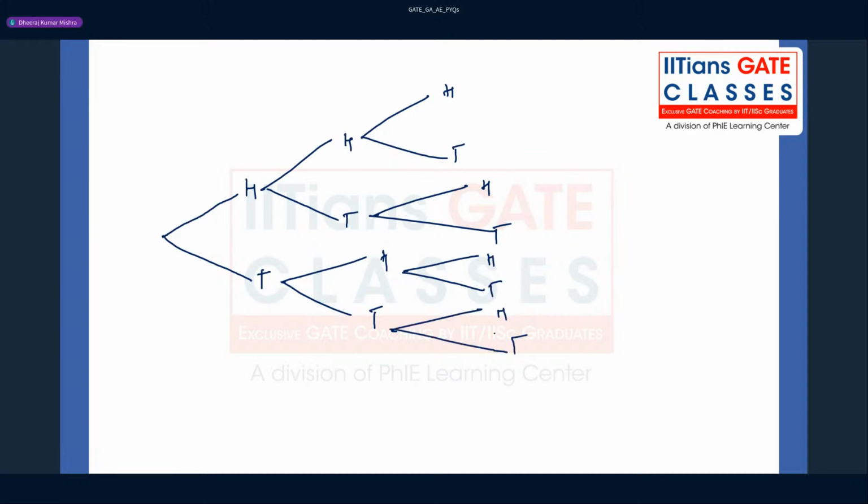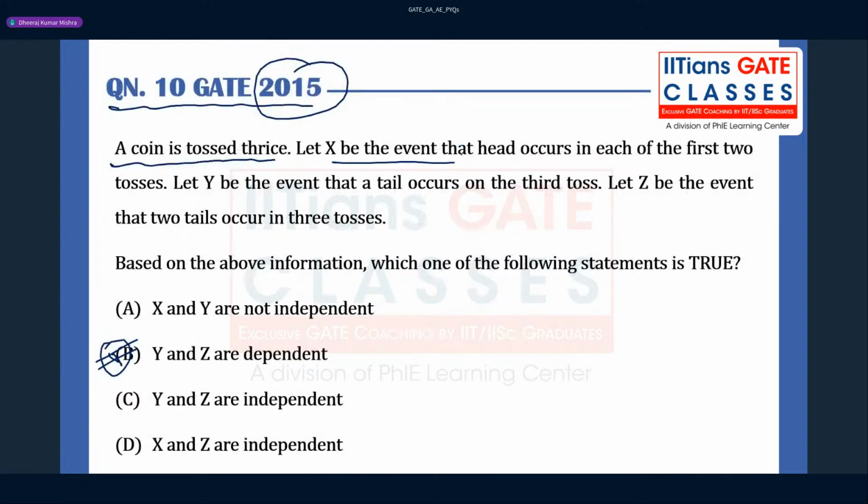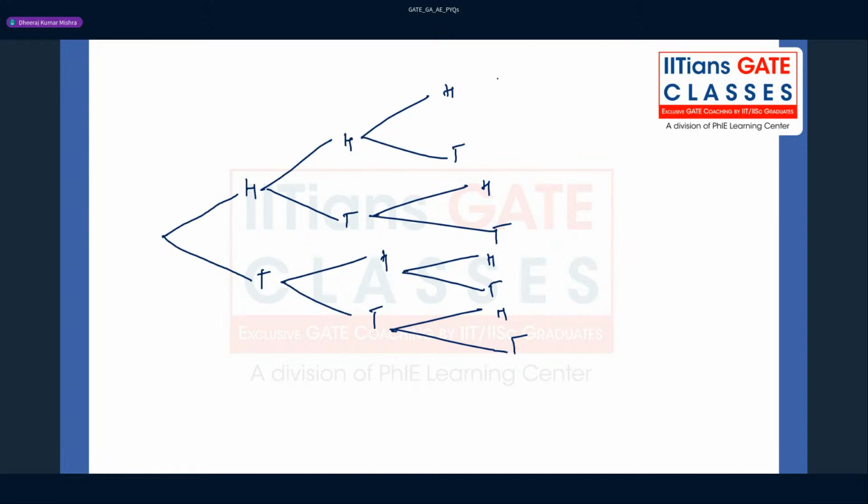Three times we have tossed here, right? Okay. Now X is the event that head occurs in each of the first two tosses. So they have given that in the first two tosses, head has to occur, right? So this is HHH, and this is HHT. In the first case, actually, I did not consider this one, right? In the last session you might have seen. So please consider that also.